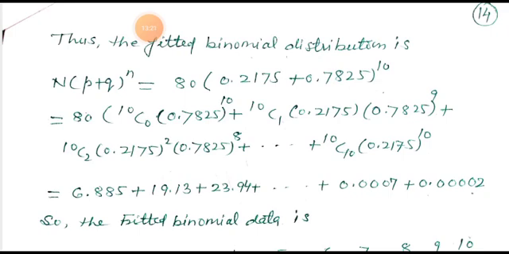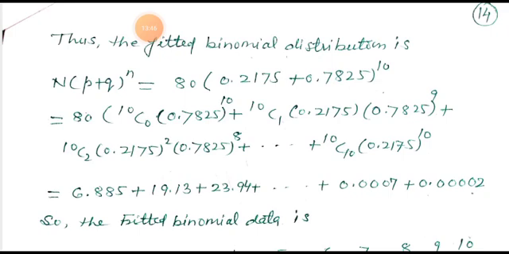After that 10 C2, with powers 2 and 8. Similarly 10 C3, with power of first component 3 and second component 7. At the last, 10 C10, the first component has power 10 and the second has power 0.